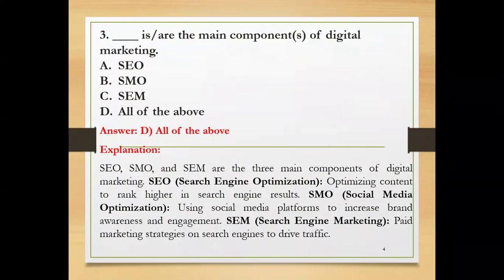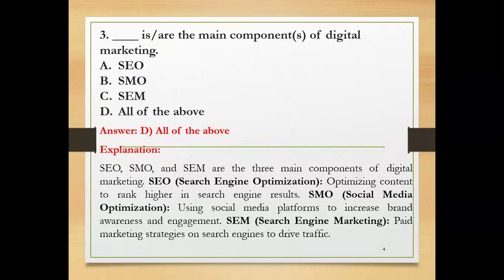Then coming to SMO, social media optimization: using social media platforms like Twitter, LinkedIn, Facebook, YouTube, Snapchat, ShareChat, all to increase brand awareness and engagement. That is the second one. SMO is another component of digital marketing.